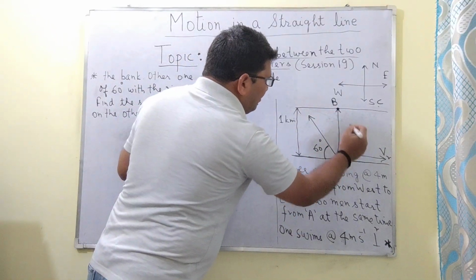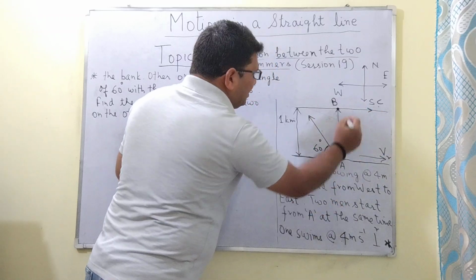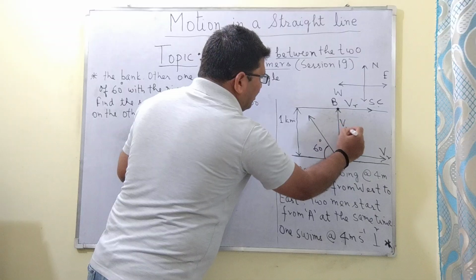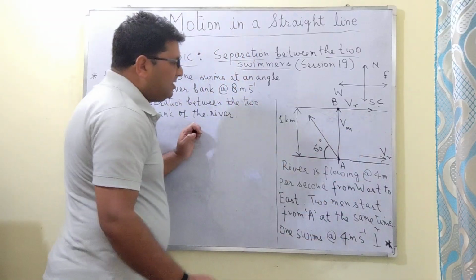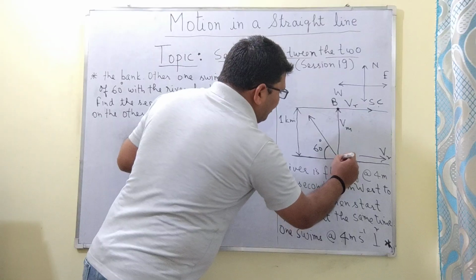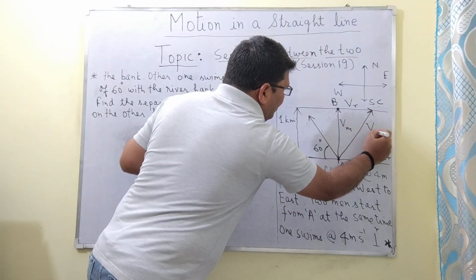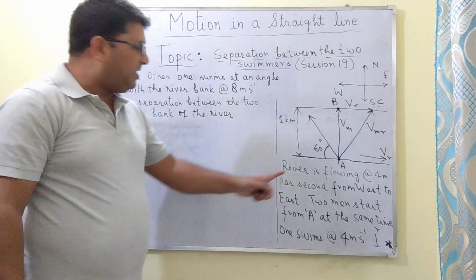But the river here is flowing in this direction, which is equal to 4 meter per second. Let us say this is VR, and this is the velocity of the man in still water. Because of this flow of the river, the resultant velocity of the man with respect to the river will be in this direction.